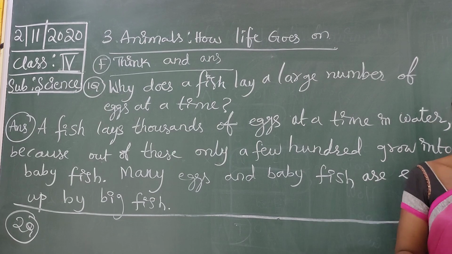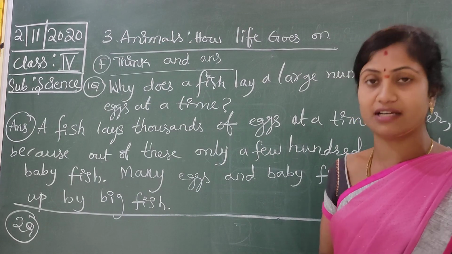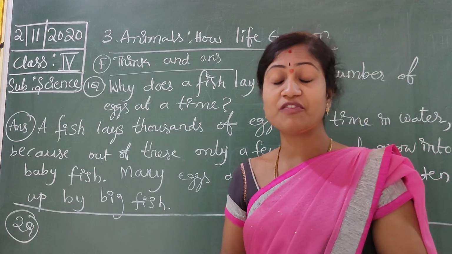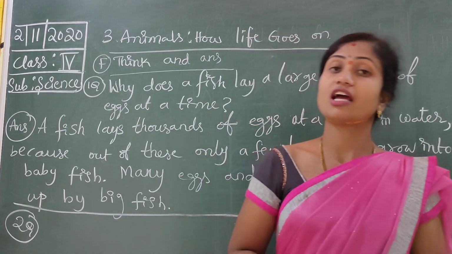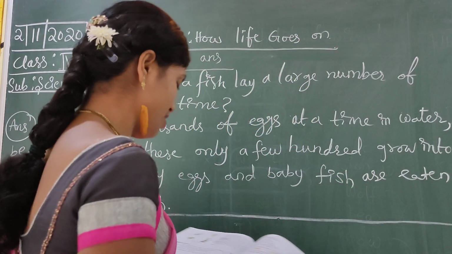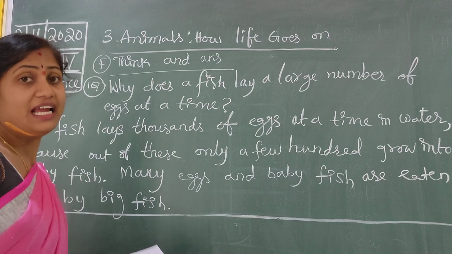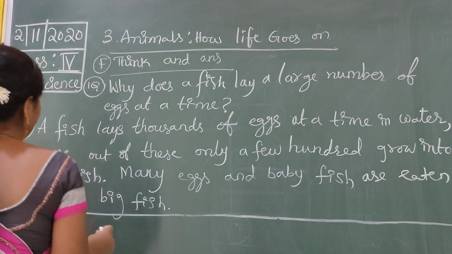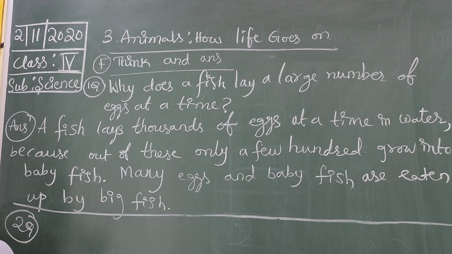Next question. A frog can live on land but its babies can't. Why? Because the frog baby is called a tadpole. It looks like a fish, and its breathing organ is gills only. So write down. Gills have, that's why it can't live on land. Breathing purpose, no? So write down. A frog can live.